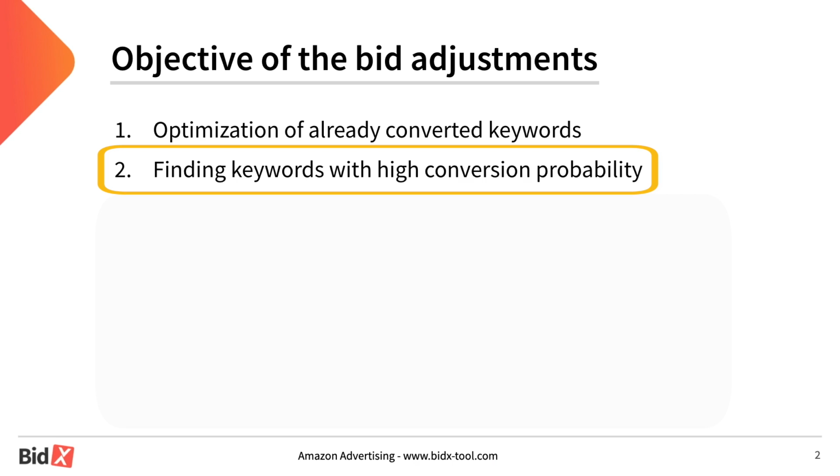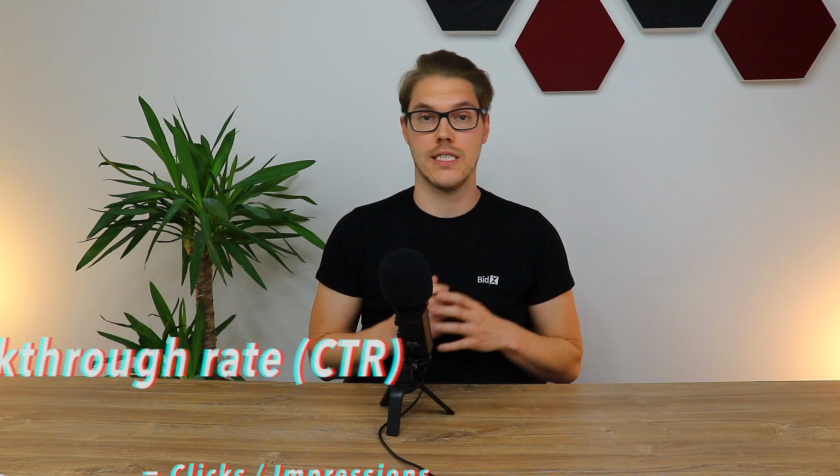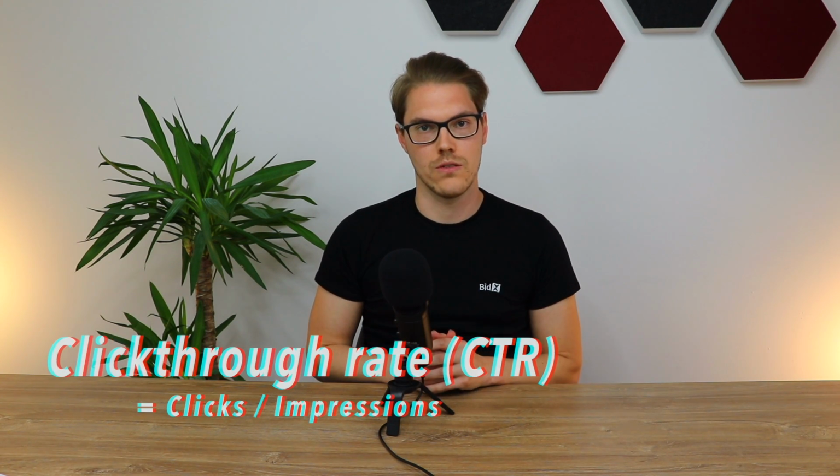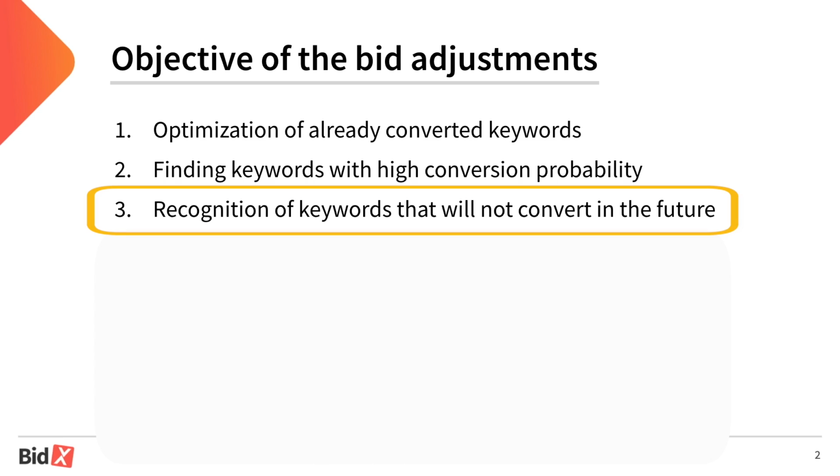The second goal is to find keywords with a high conversion probability, and for this the click-through rate, or the CTR, plays a very important role, because you can draw direct conclusions about the customer's purchase probability. The third goal is to identify keywords that will not convert in the future. This is like the previous example, only the other way around.